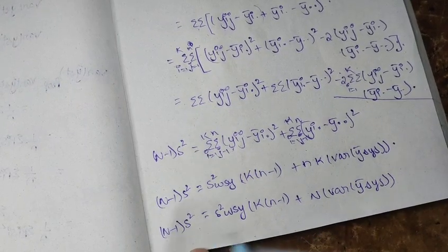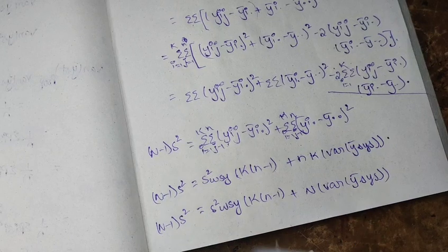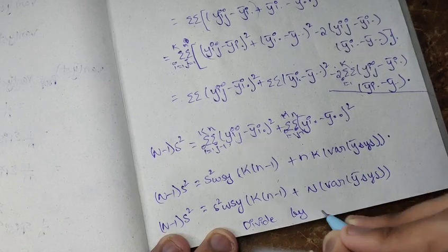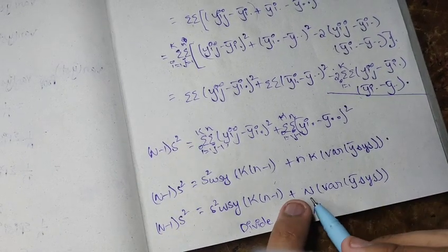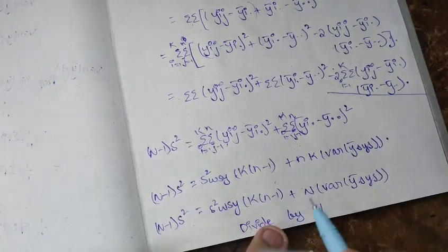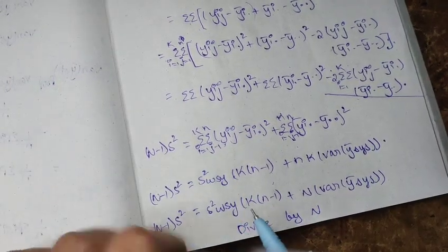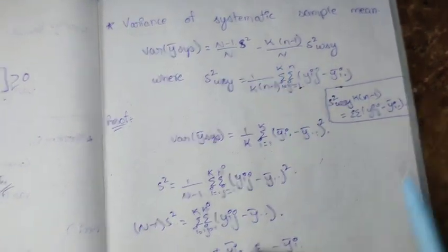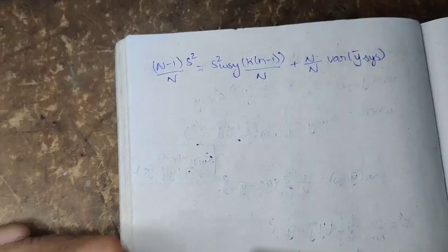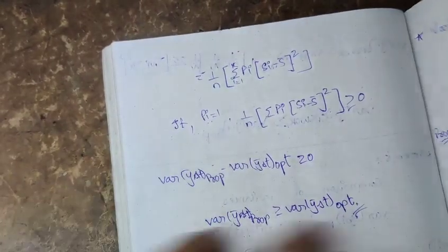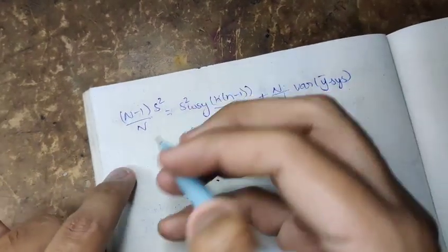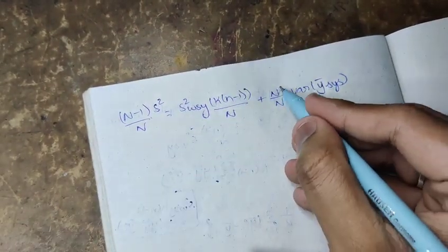All we have to do is divide this entire equation by capital N, and we'll get our proof. Dividing by capital N is simply to remove the n from here, so that we can send this value to the left hand side. I wrote it on a new page. We divided this equation by capital N, and the n and n cancel.